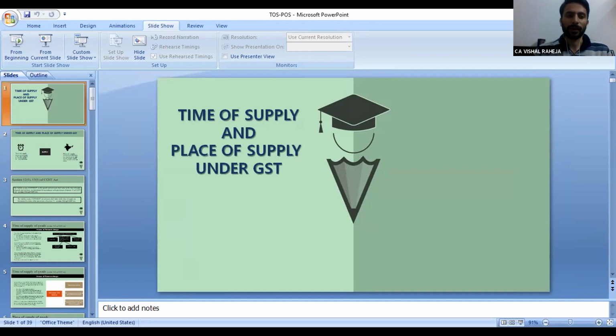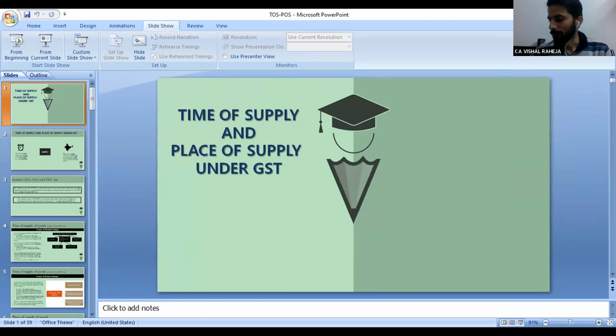Yesterday you learned the requirement of registration and the taxable event, which is supply under GST. But what is the new point in discussing time of supply? Why is it important to determine time of supply? Pooja Jain ji says timing of supply will be taxable. At what time will supply be taxable? Okay.